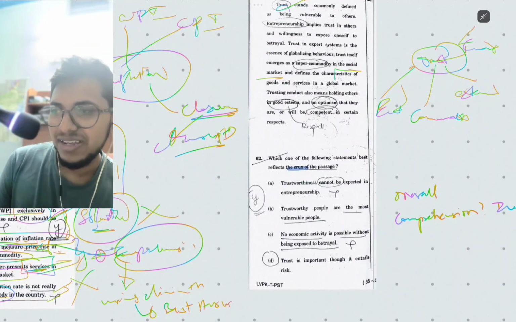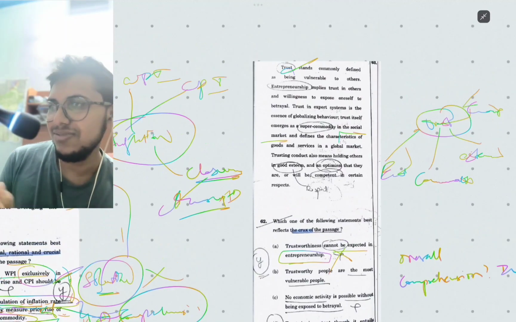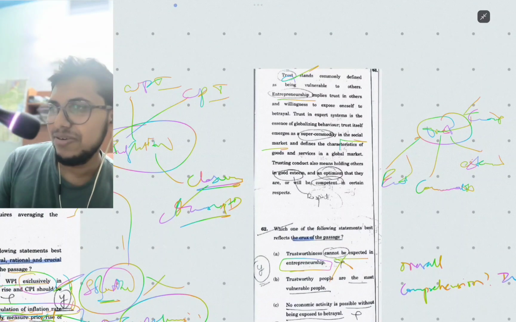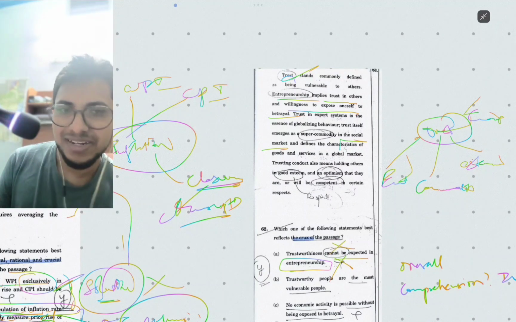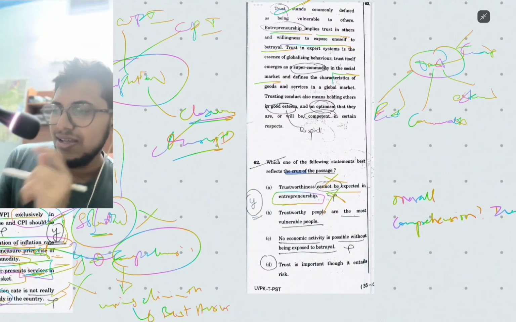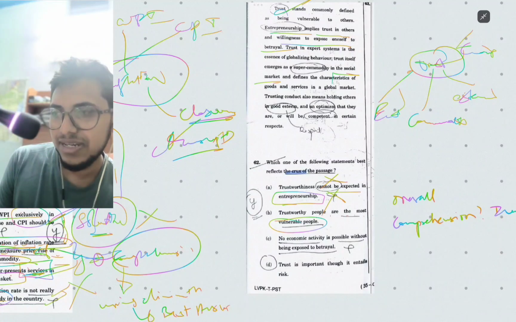Trustworthiness cannot be expected in entrepreneurship. By common sense, it's going to be wrong. Also here, he talked about entrepreneurship implies trust in others, willingness to expose oneself to betrayal. Cannot be expected is going to be wrong. And then we have trustworthy people are the most vulnerable people. It's going to be right. We outrightly cannot make it a wrong statement.